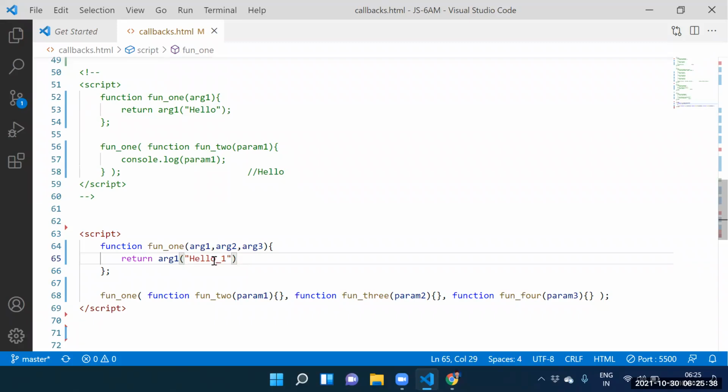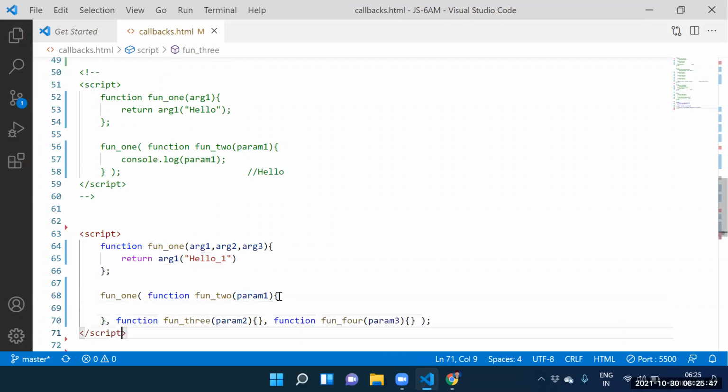Guys, see this one here. Here itself we have the hello one now. That hello one is stored into where? Parameter one. Guys, we need to execute function three now.